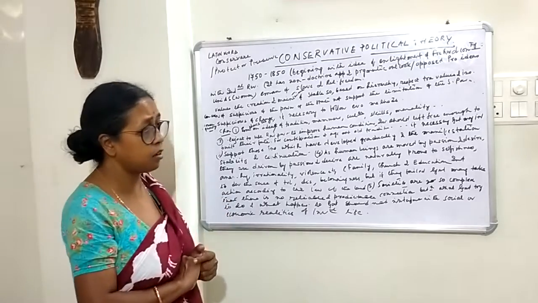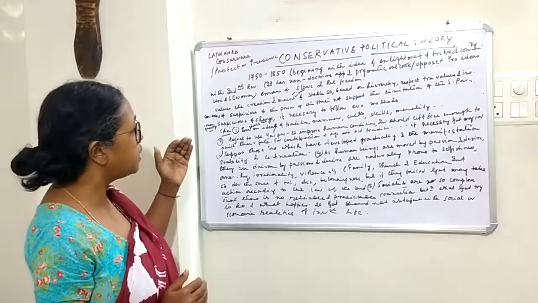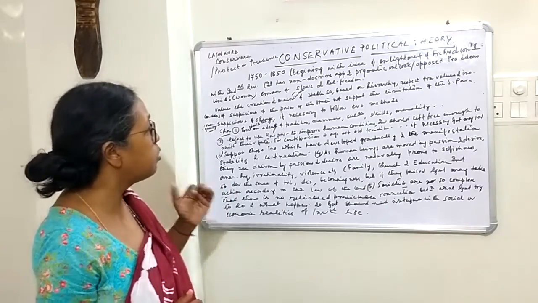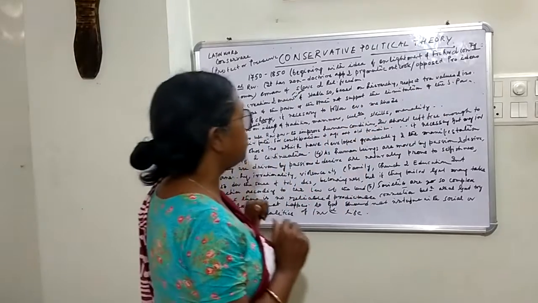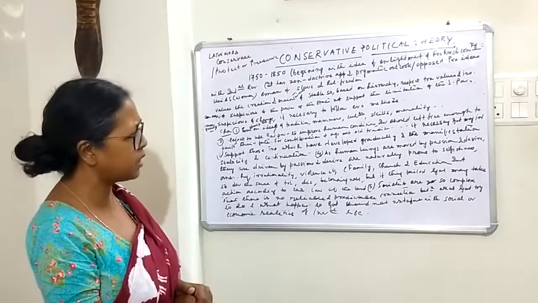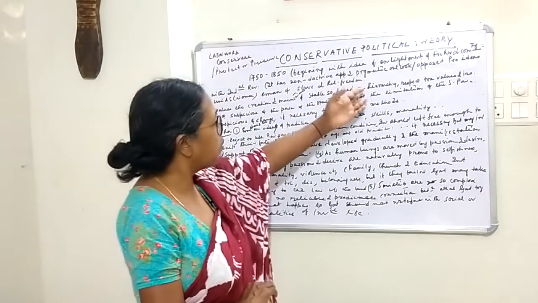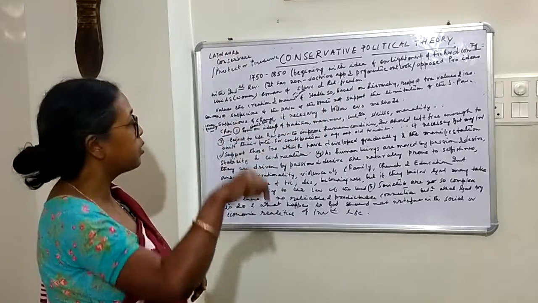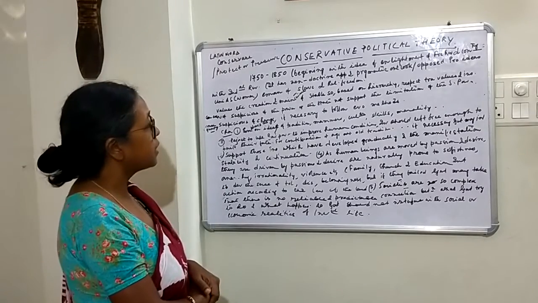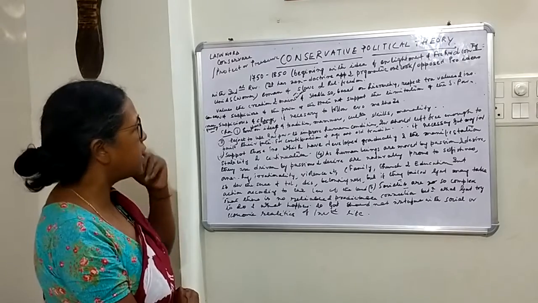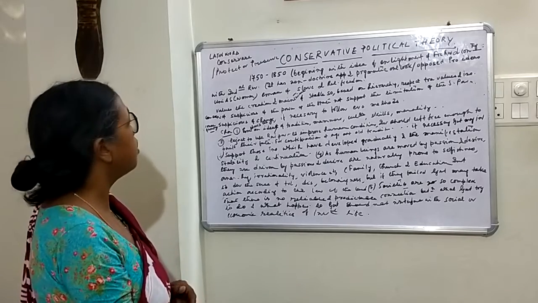So that means there should not be any revolution, there should not be any abrupt changes in the society, and society should be a stable one by maintaining its age-old tradition, which is based on hierarchy, and respect for traditional values and institutions like government, religious institutions, etc. They supported the system of hierarchy, that means the system of enjoying power from upper to lower. And they said that all these things are necessary for maintaining a stable society. If changes took place every now and then, society would become unstable.